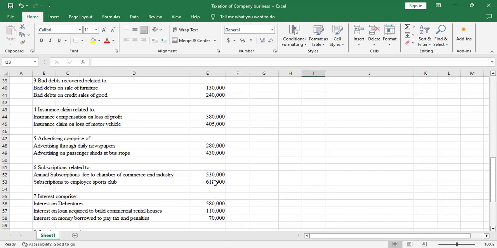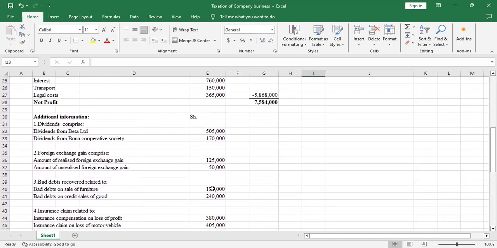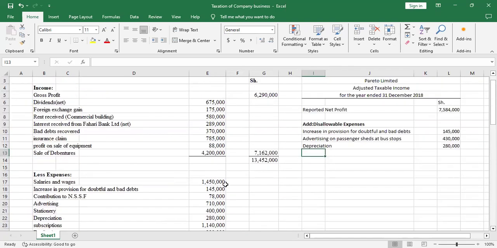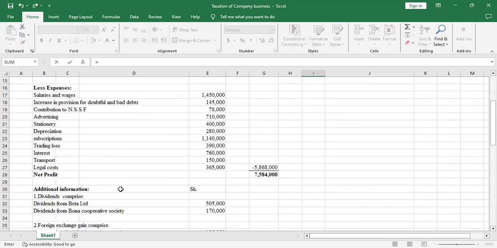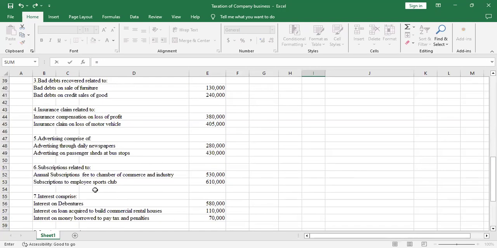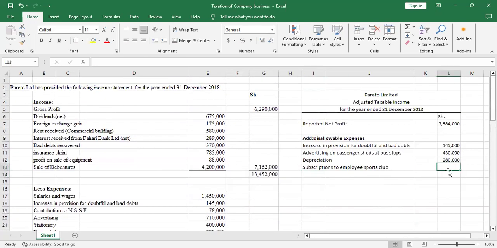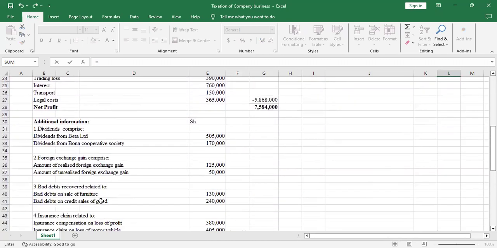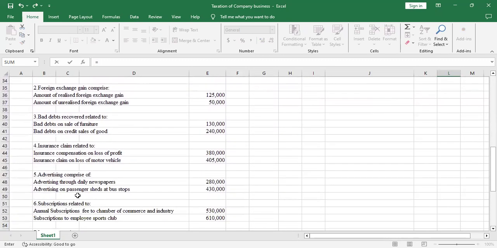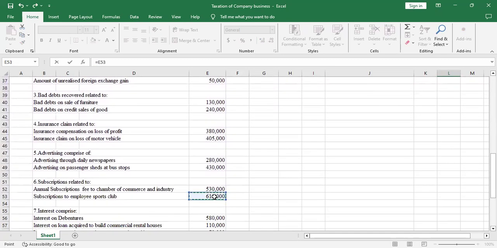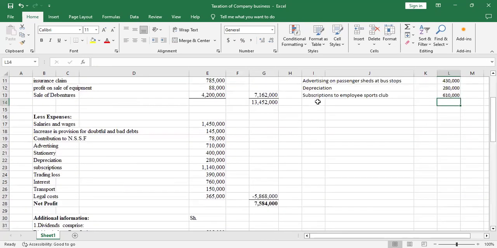So under subscription, the second one, to the sports club, is disallowable. We'll pick it. The first one is allowable because it's a subscription to a trade association. So we'll have 610, and that 610 is disallowable.